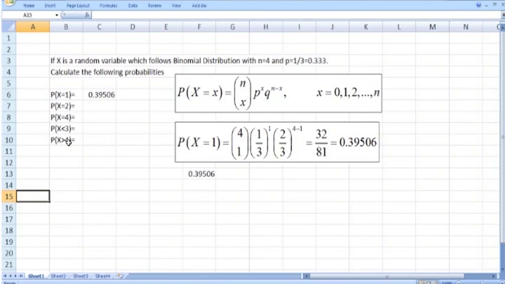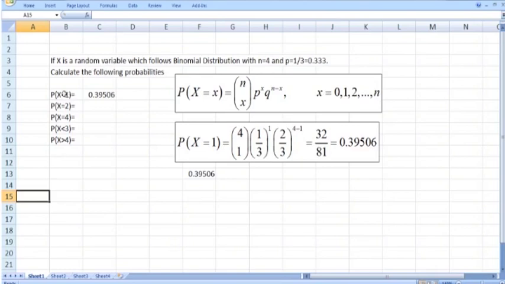Remember that when x follows a binomial distribution, its probability distribution is P(X = x) = ncx p raised to power x q raised to power n minus x, where the range of x is from 0 to n.